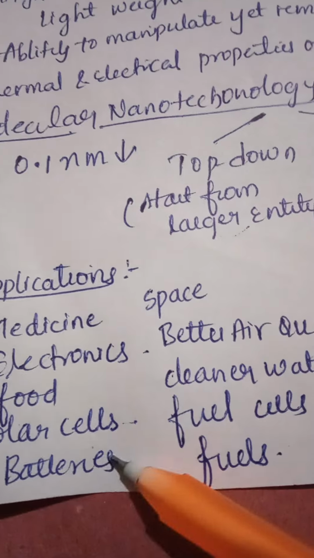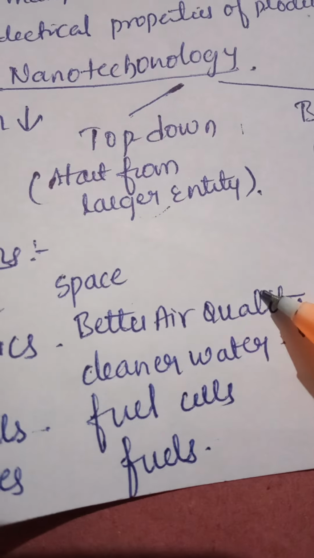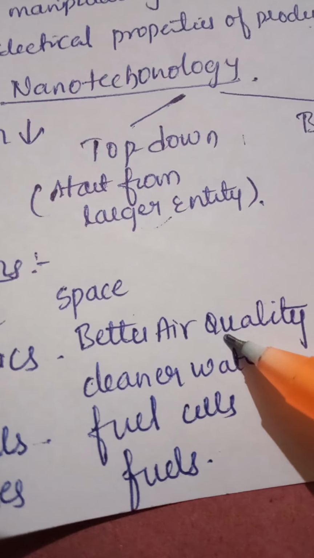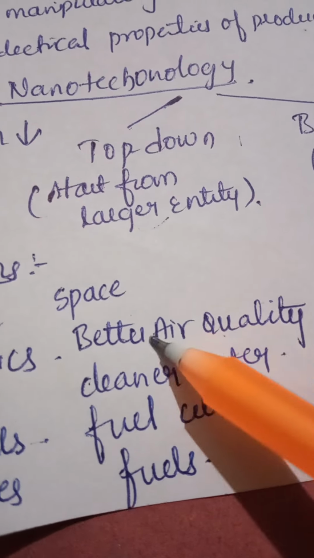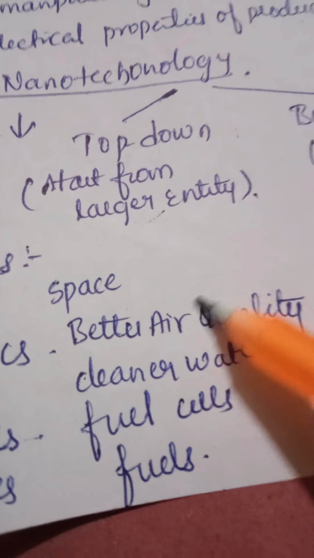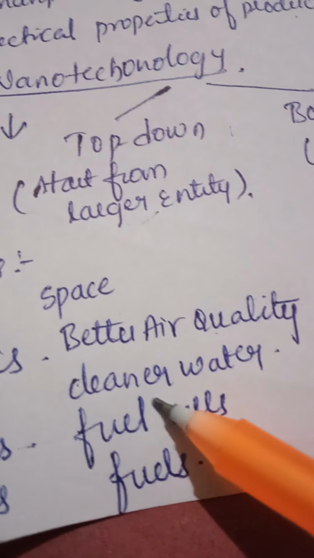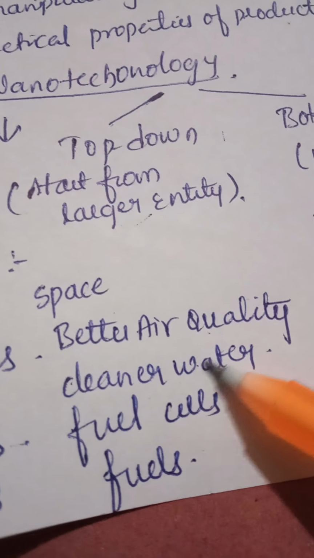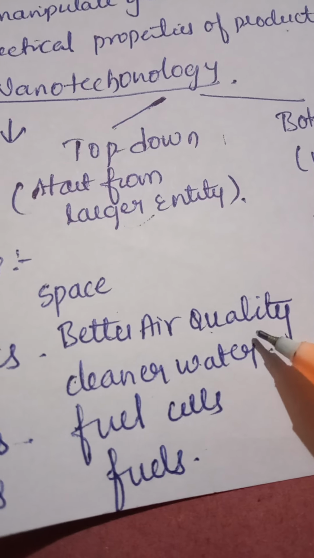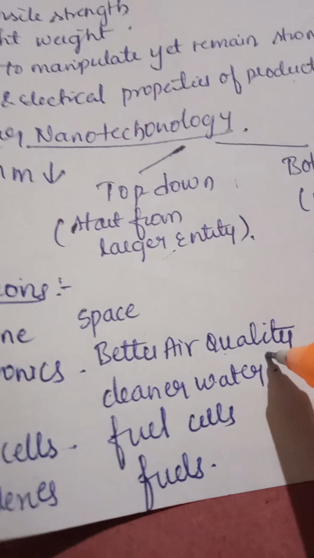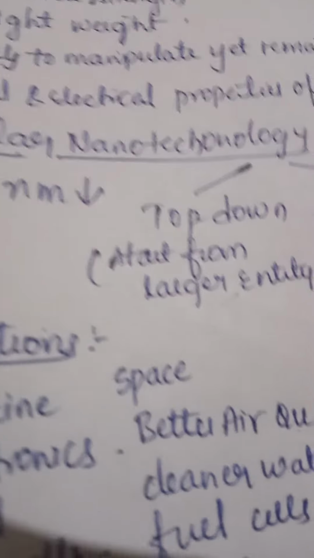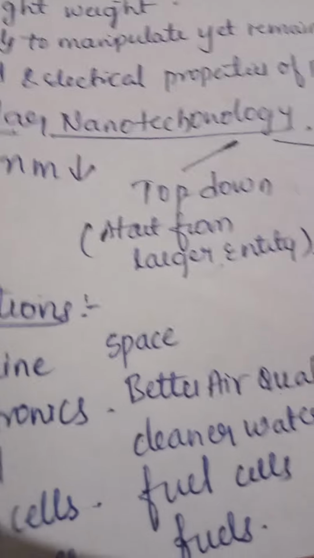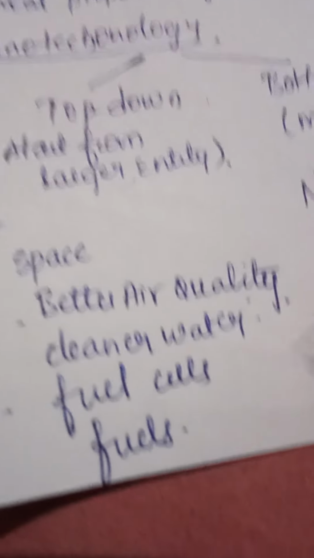And solar cells, batteries, space, and better air quality, when there are catalysts that can absorb particles in the environment. And cleaner water: without pumping and all, by using these nanomaterials we can clean the water, which helps countries facing water scarcity. And fuel cells and fuels.